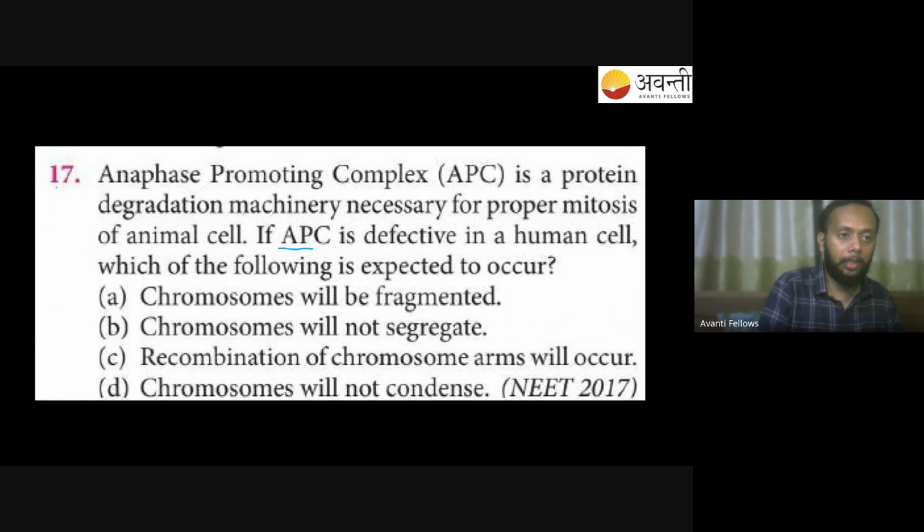You can do this question also. Anaphase promoting complex is a protein degrading machinery necessary for the proper mitosis. I have already told you what is my APC. Something I have already explained. If in an animal cell the APC is defective, if anaphase promoting complex is defective in the human cell, which of the following is expected to occur? So what will happen inside your cell if APC does not work?